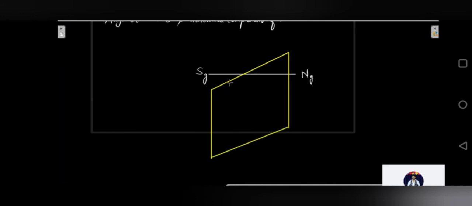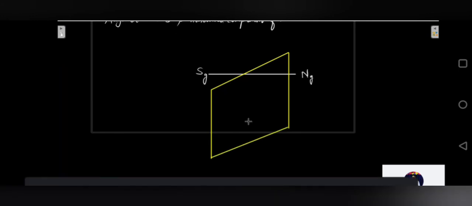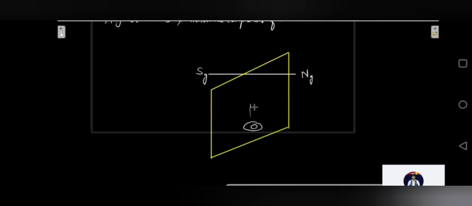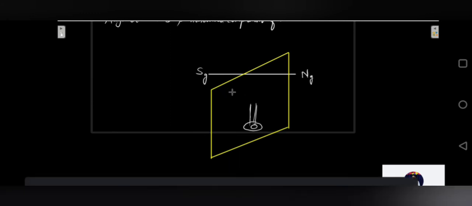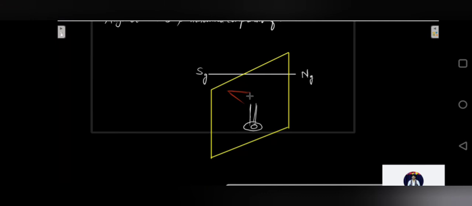Obviously it is in this plane where your needle lies. Let's say randomly that the north is pointing like this and the south is pointing like this. So this is the axis of the magnetic field. So the total magnetic field will be like this.